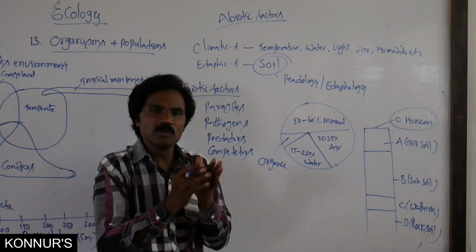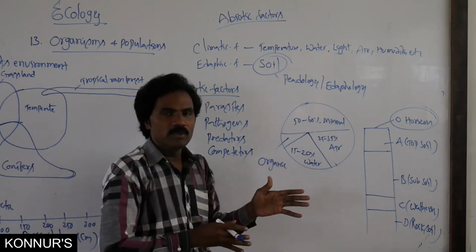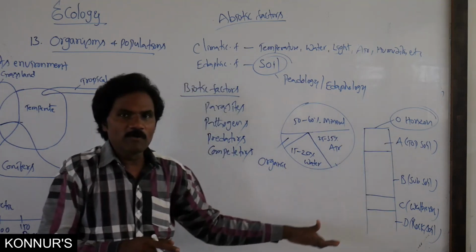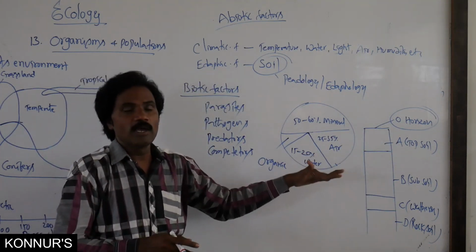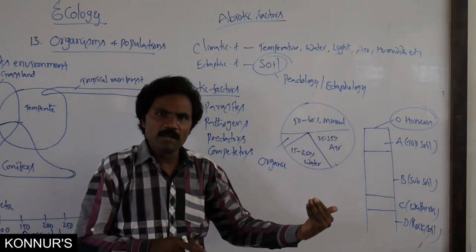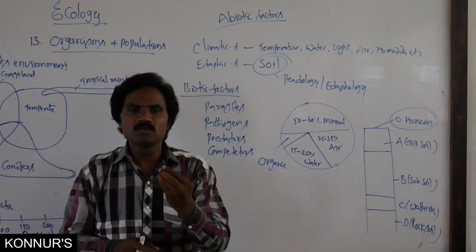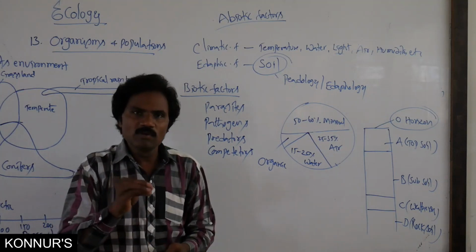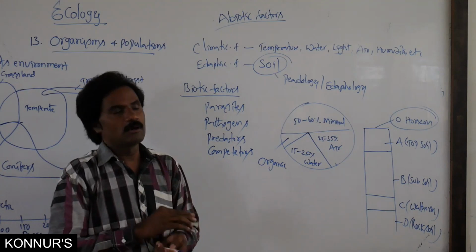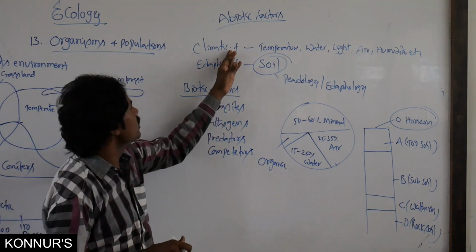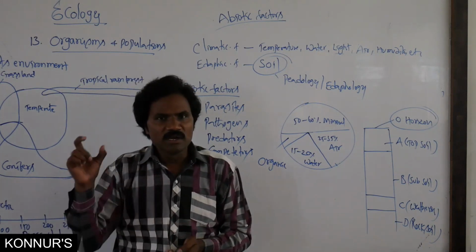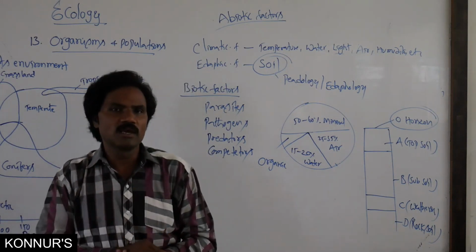Then apart from that, it depends upon the type of soil. So these are different layers of the specific type of soil. So soil also acts as a very important role. So the remaining, air as well as humidity, also act as a very crucial role for the survivability of organisms in that particular environment. That is the climatic as well as edaphic factor. So the remaining in detail we will discuss in the next class. Okay.